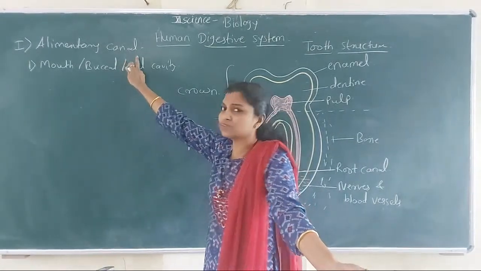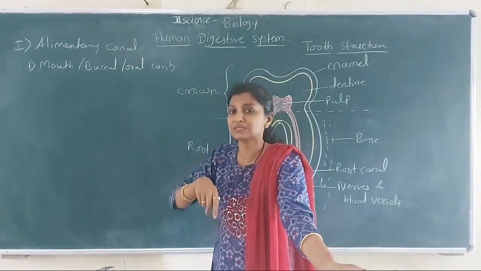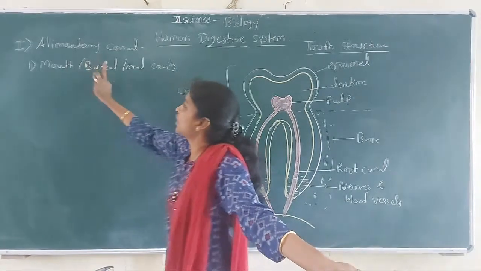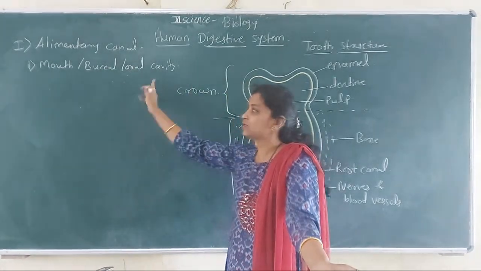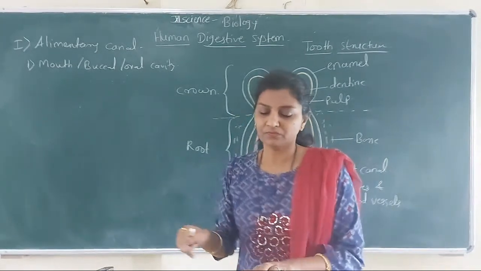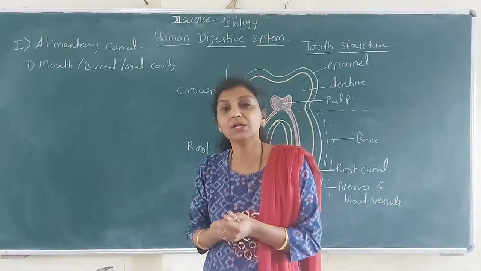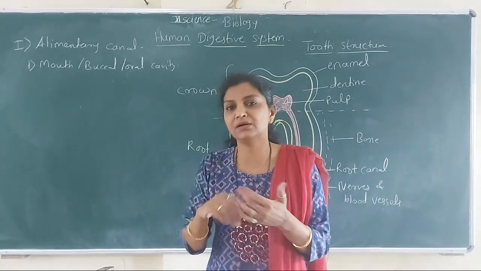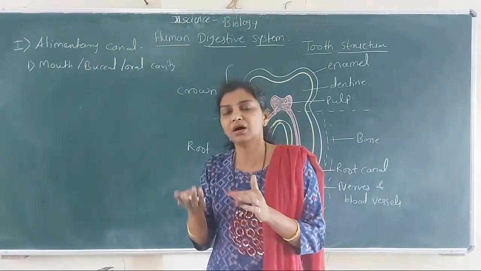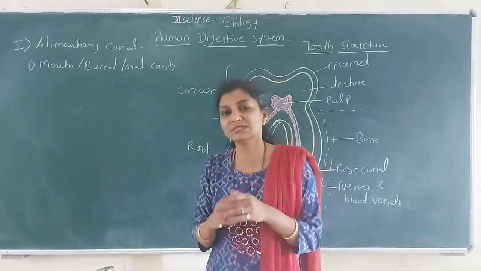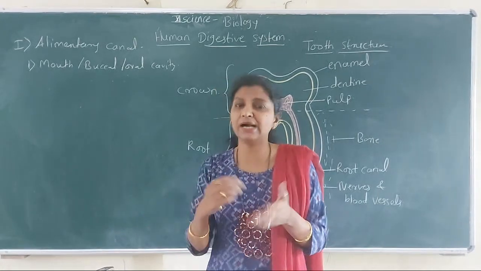It divides into different parts, and out of these the first part of the alimentary canal is the mouth cavity, or buccal cavity, or oral cavity. So it is the first part. The mouth cavity is bounded by the upper lip and lower lip, which are fleshy, that is smooth, soft, without bones.